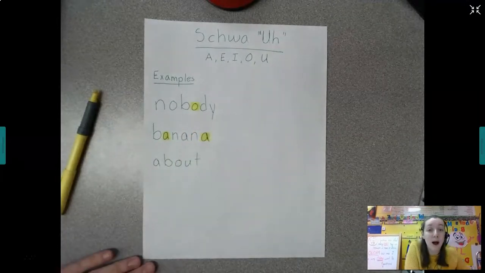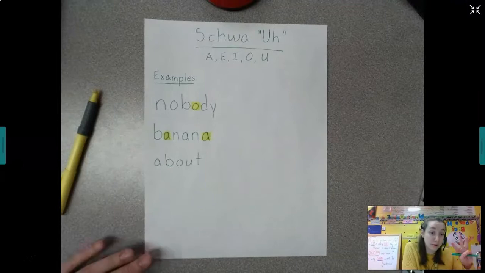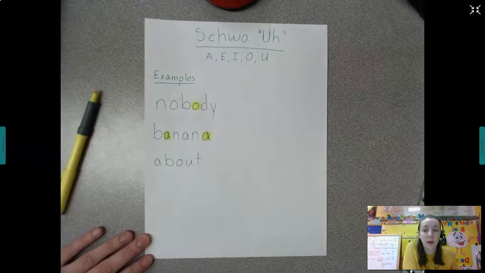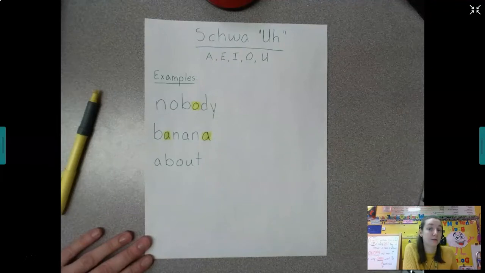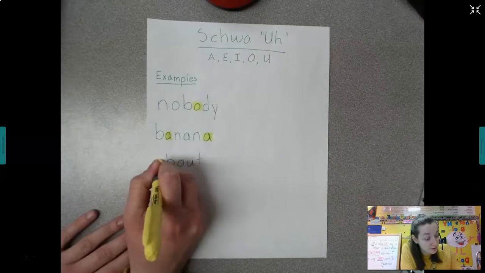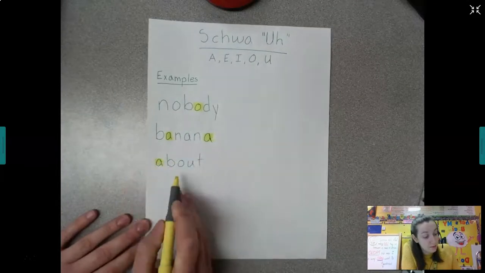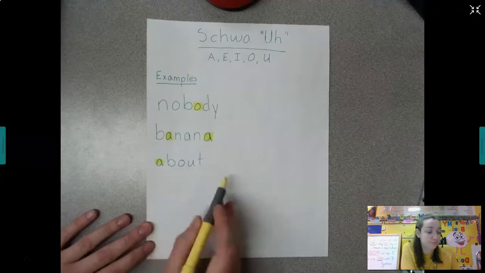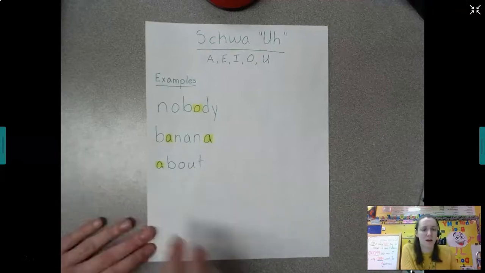All right, this is about. There are three different vowels in this word. You have A, O, U, but only one of them makes a schwa sound. About. You hear it in that A, right? Because OU has that owl sound. So about, out. That's not the schwa sound.